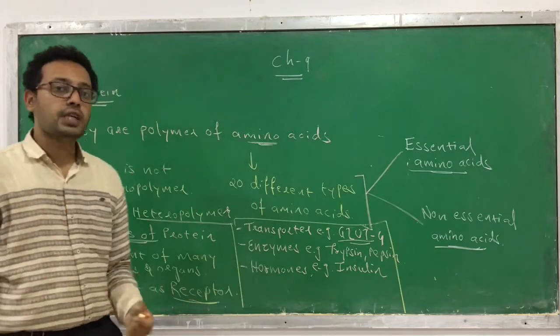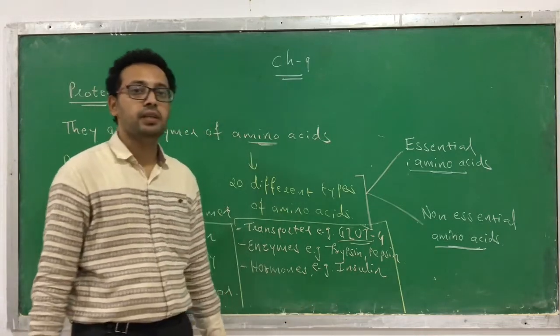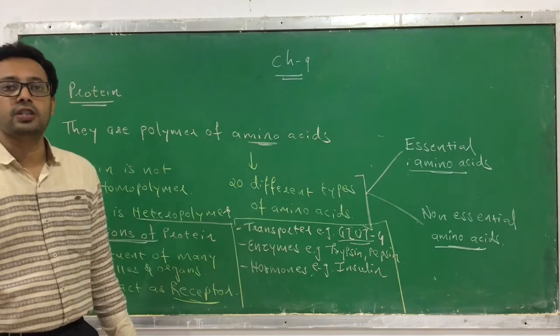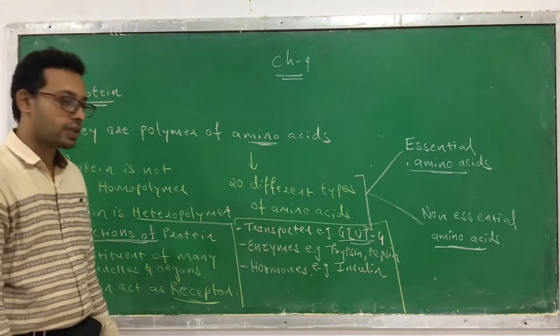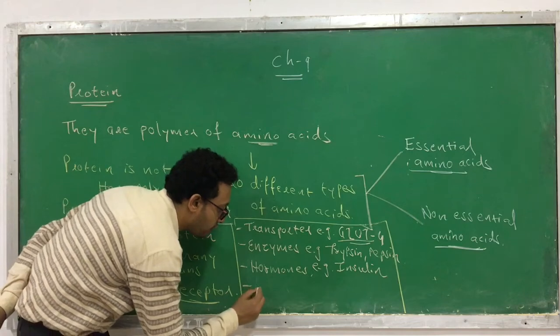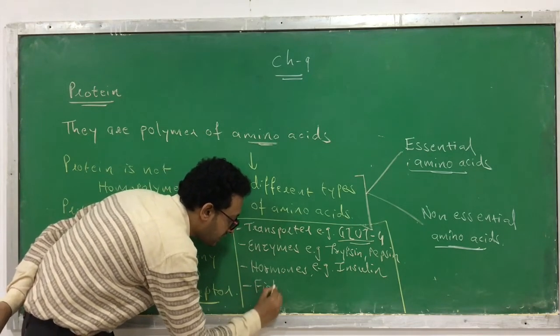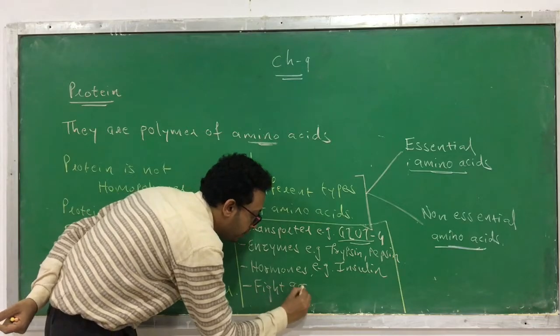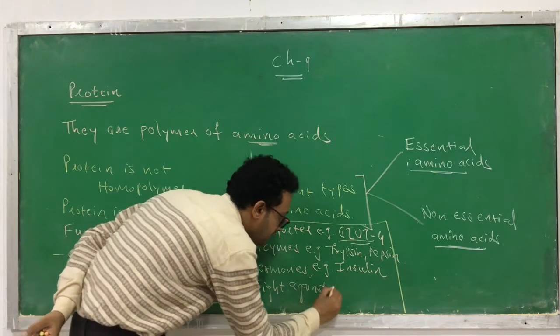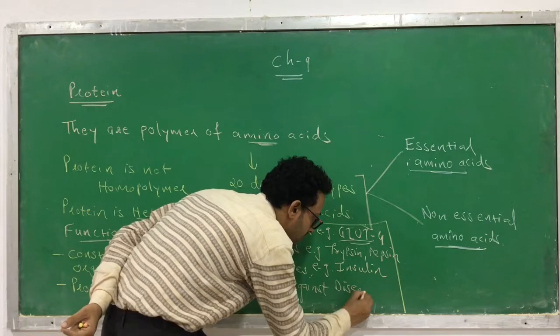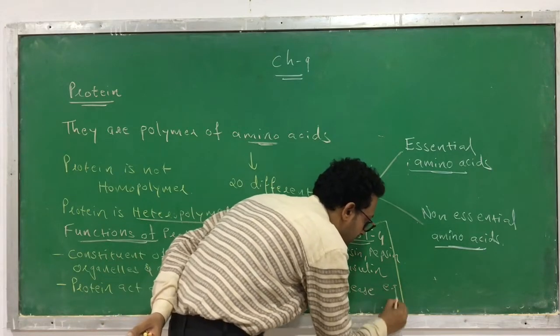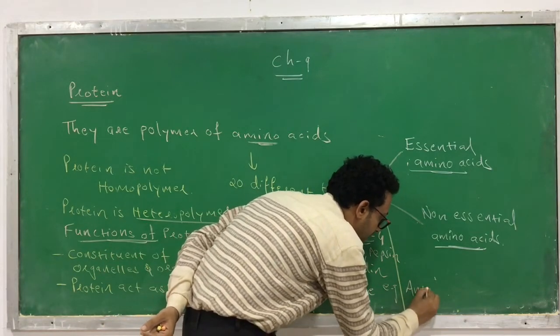Means a few hormones are also made up of protein, for example insulin, growth hormone, TSH or FSH. Even it can also help in fighting against disease. The protein also helps to fight against disease. For example, I will tell you, the antibody.